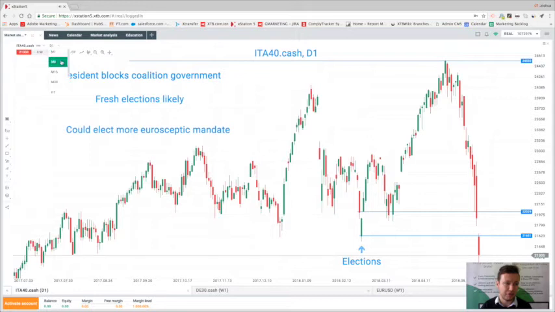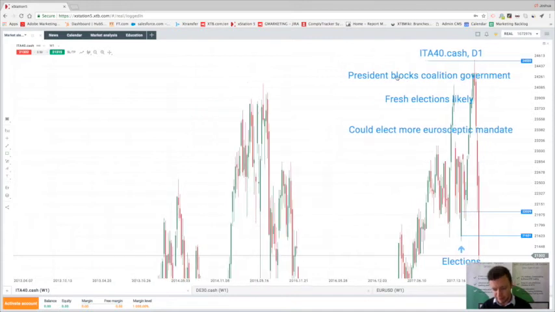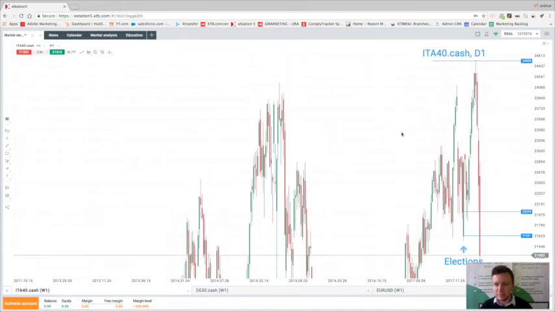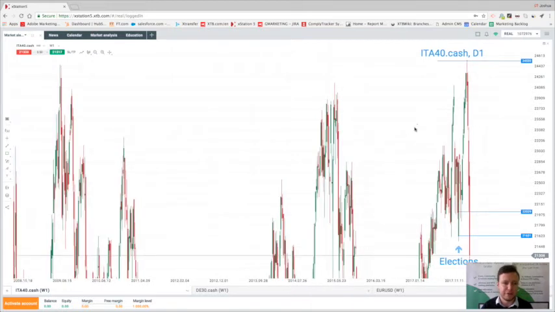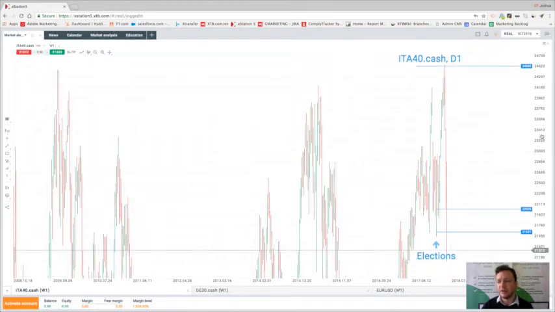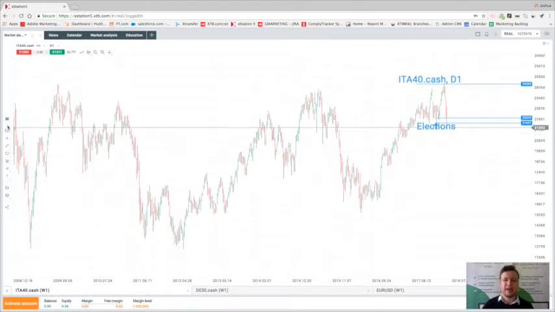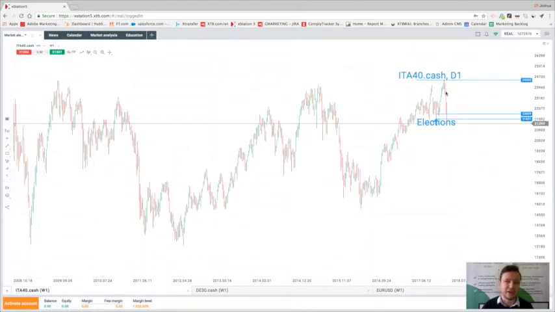If we look at a weekly time frame, you can see the perspective from a very long term. You can see that high that we had around 24,500 coincides with the high we had going all the way back to 2009. The market has failed to break out of this potentially key level, and we could be now back into this large range that we've seen. If we had had a strong push to the upside, it would have been very positive for Italian stocks. We could have moved higher, but we failed to break out. And with this latest news coming out, which is taken as negative for the market, we could actually see quite a bit more downside in the coming days.